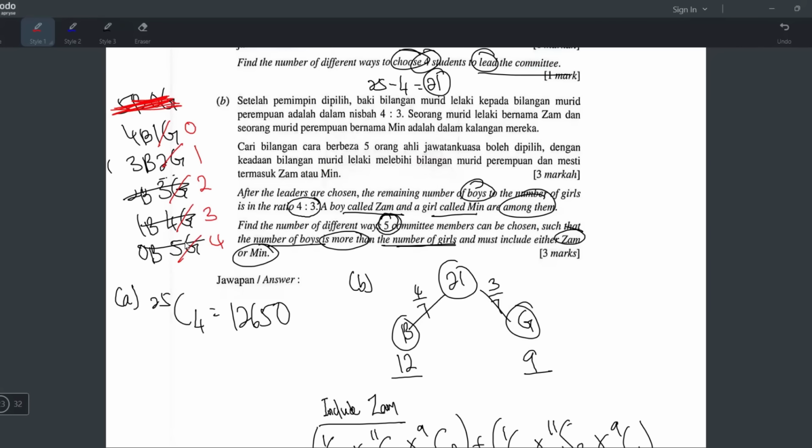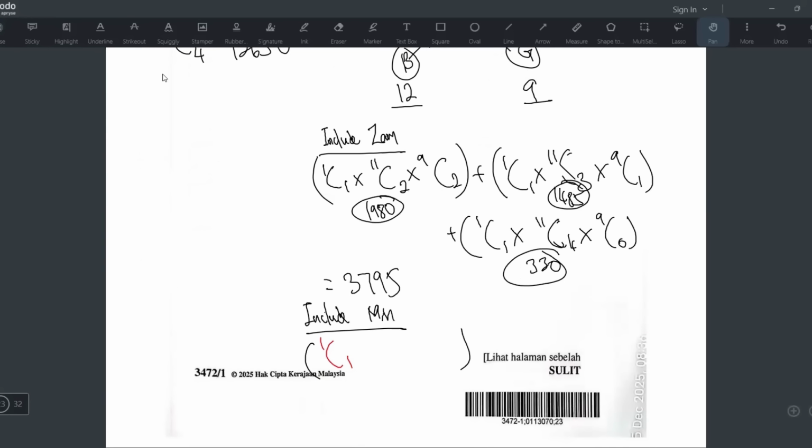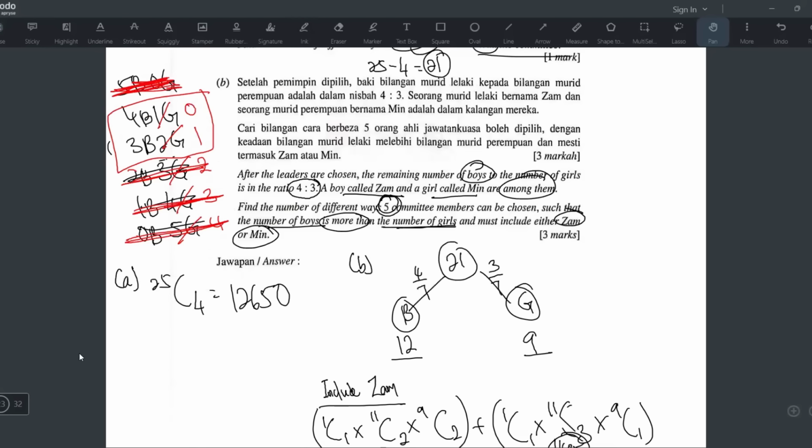It's because you already chose one girl, right? But if you want boys more than girls, this one definitely cannot. This one also cannot, because is it boys more than girls? I don't think so, because it's 2 boys, 3 girls. So you're just left with this. This one is boys more than girls, 3 boys 2 girls, 4 boys. So just these two. There will be 2 brackets here, and then equals.